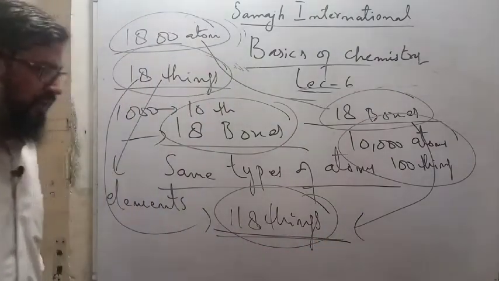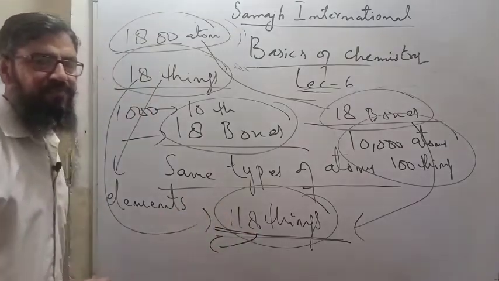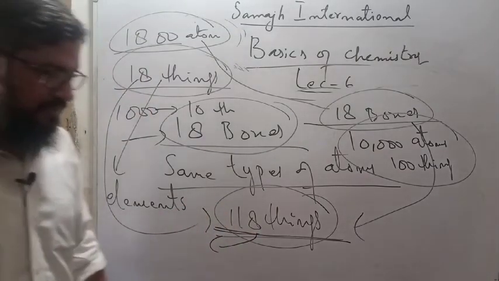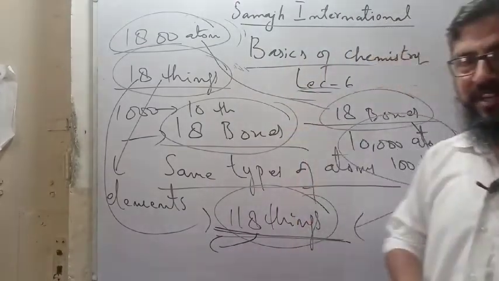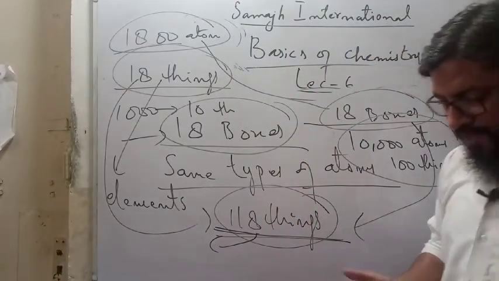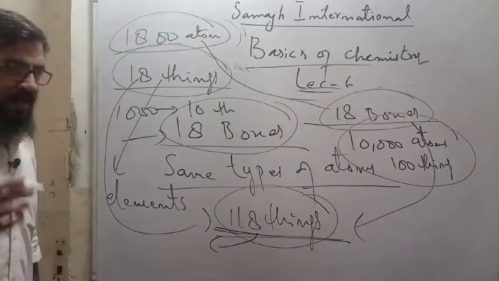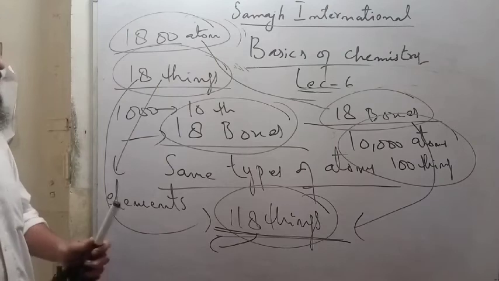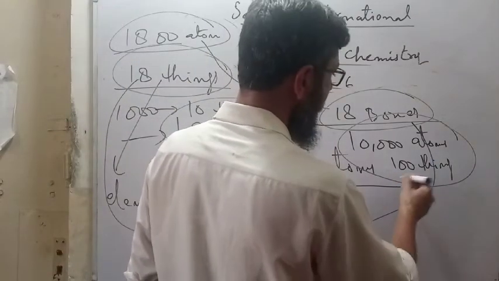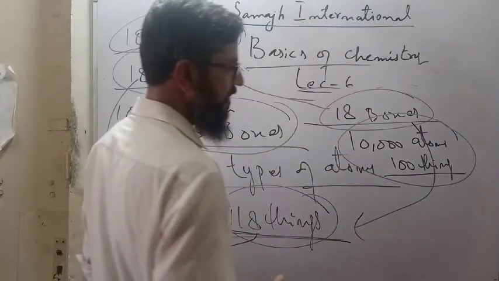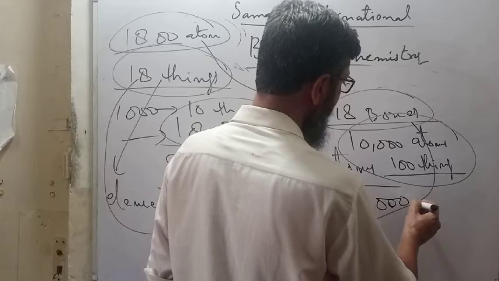Do you know what I am talking about? I am talking about the 118 elements written in your periodic table. The elements written in your periodic table are actually things all around us. Are you getting me? So finally we have made 118 things, which need 11,800 atoms.